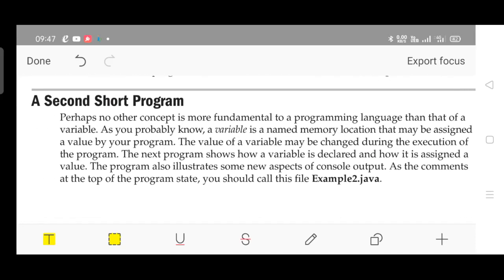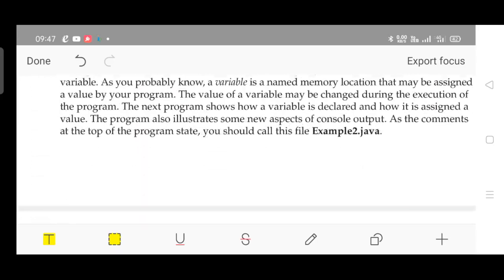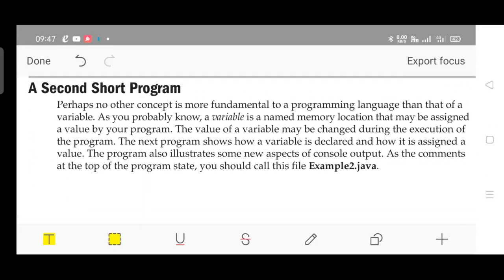If you have any doubt, please ask. Okay, please go through all these descriptions. So let us see another program, the second short program.